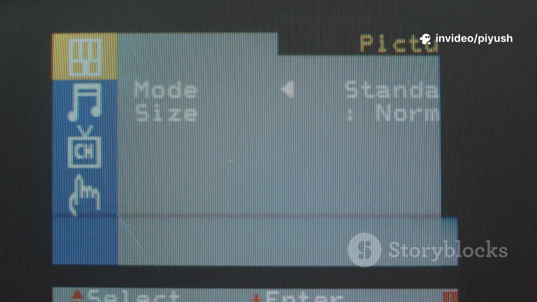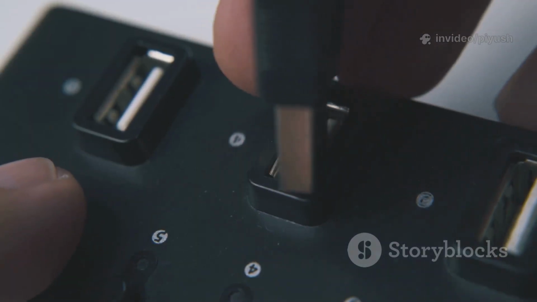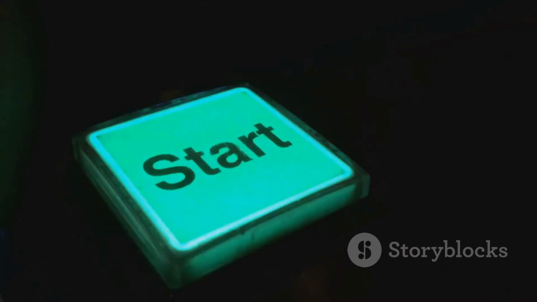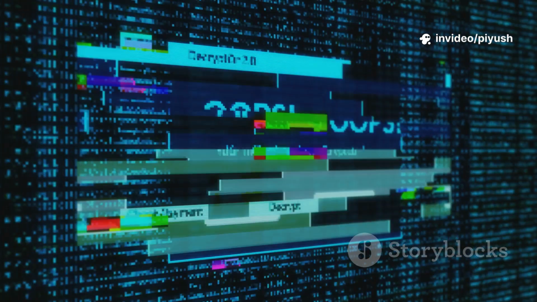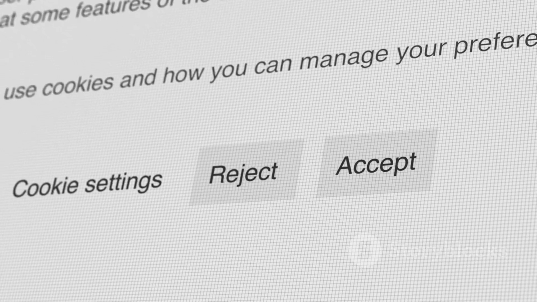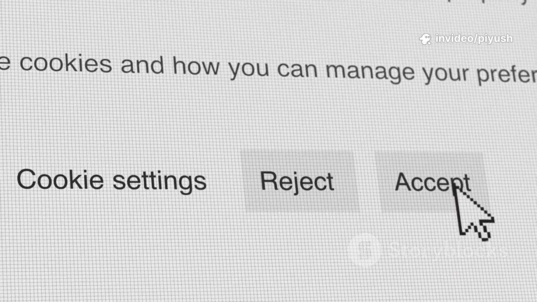With all the settings configured, you are ready for the final step. Double-check that you have selected the correct USB device and the correct ISO file. When you are confident that everything is set up properly, click the Start button at the bottom of the Rufus window. Rufus will pop up a warning message, reminding you that all data on the selected USB drive will be destroyed. This is your final chance to back out. Click OK to confirm, and the process will begin.